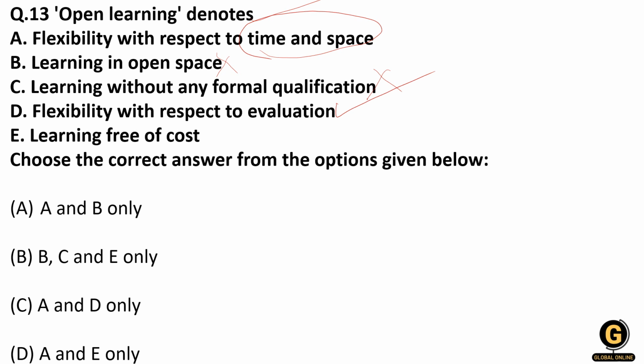Flexibility with respect to evaluation is one of the criteria, and learning is free of cost. So this is not free of cost. You still have to pay for your internet, you still have to pay for the resources like laptop and all those things. So it is not free. So correct answer is A and D. So correct answer is C. All right.